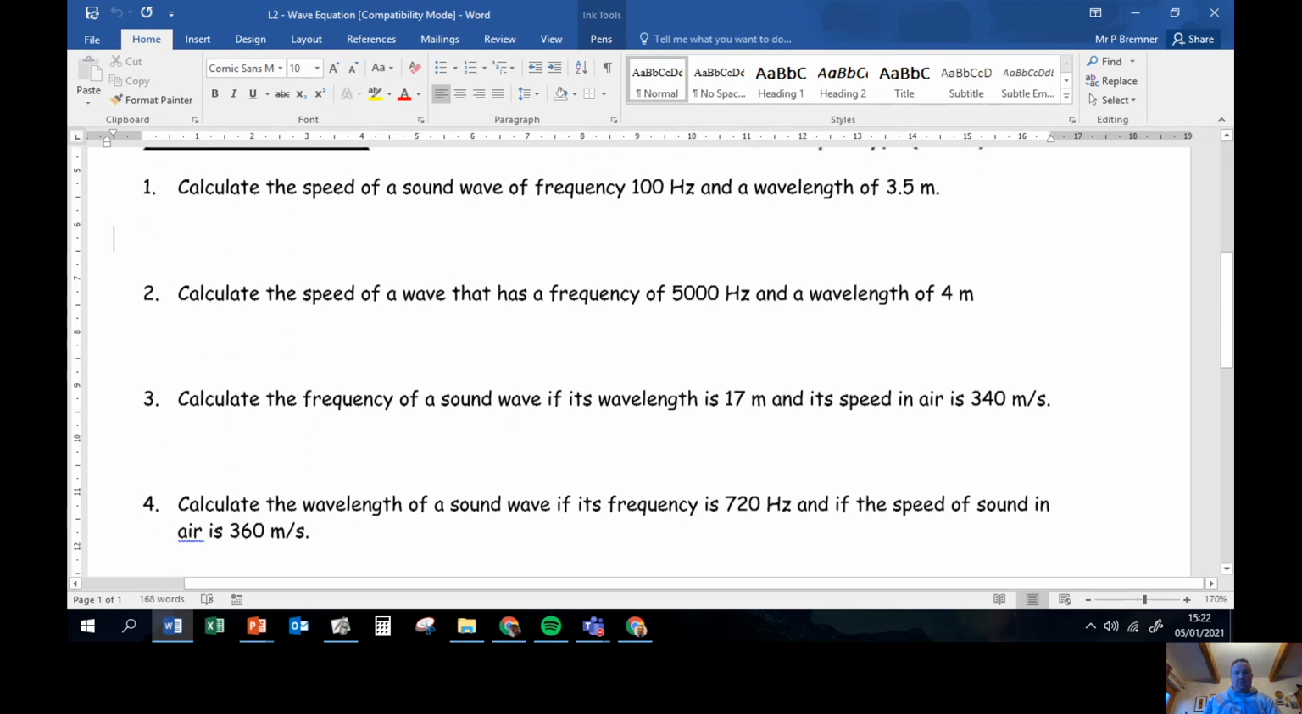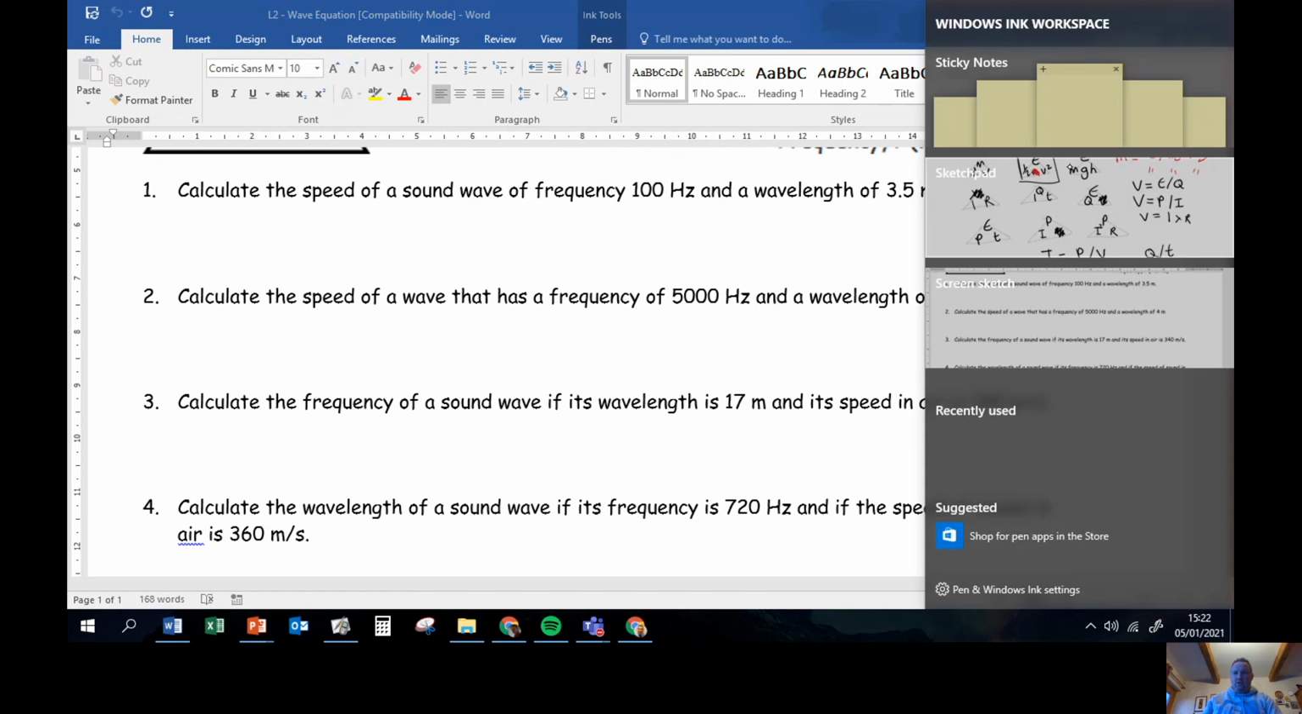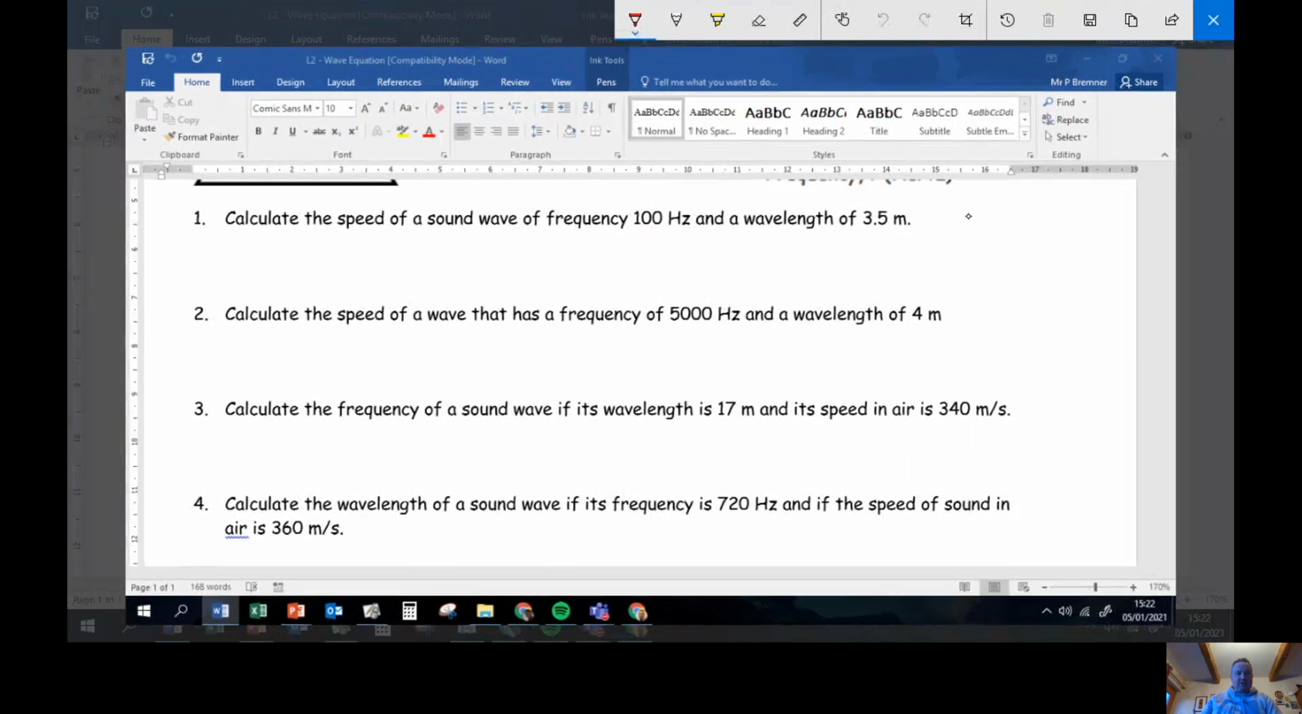And I'm going to try and sketch the answers on the screen here so you can check if you've got them right. Okay. Calculate the speed of a sound wave, which has a frequency of 100 and a wavelength of 3.5. Okay, speed is frequency multiplied by wavelength. So I do my frequency of 100 multiplied by my wavelength of 3.5 gives me 350 meters per second. 2 marks for the number, 1 mark for the unit.